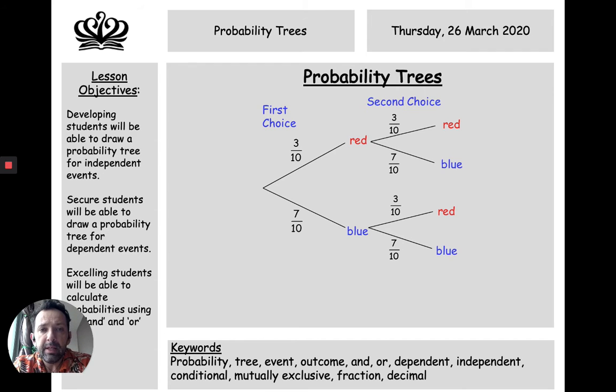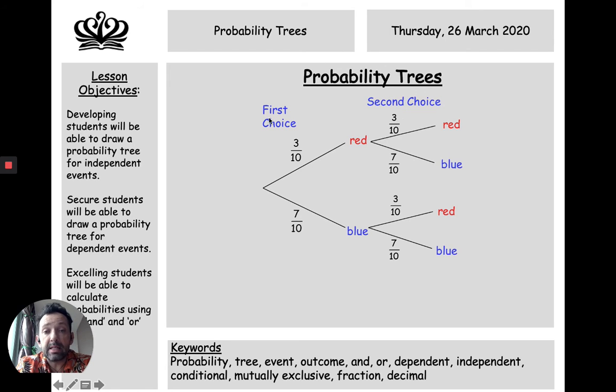So this idea of probability trees stems from a really easy and visual way of working out probability. This right here is an example of a probability tree.